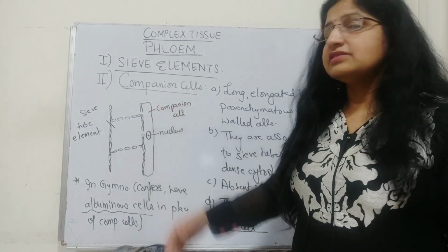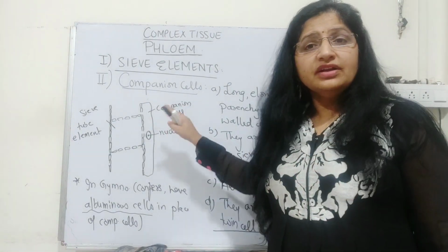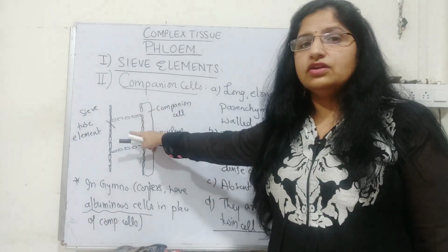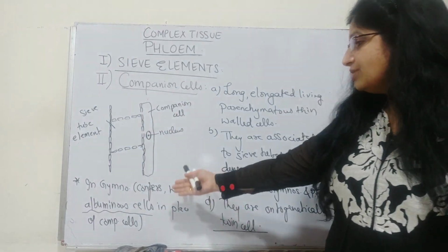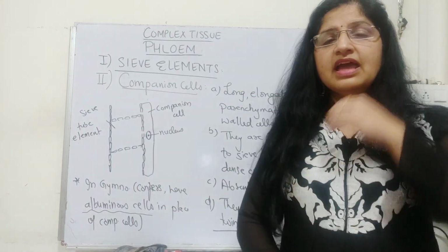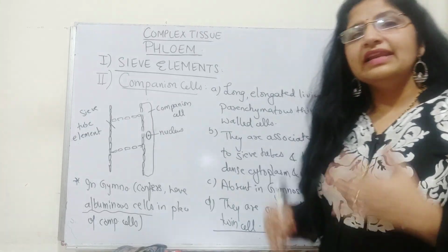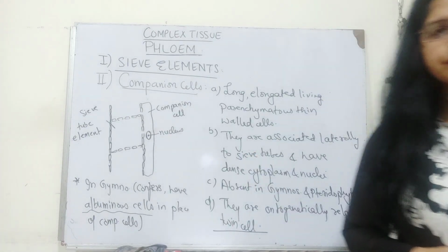So definitely companion cells do help sieve tube elements in conduction. Directly, companion cells are not involved in the conduction, but all the nuclear activity of these cells is controlled by the companion cell. While in gymnosperms, these cells are absent and albuminous cells are present in their place. Let's see the next component, phloem parenchyma and phloem fibers.